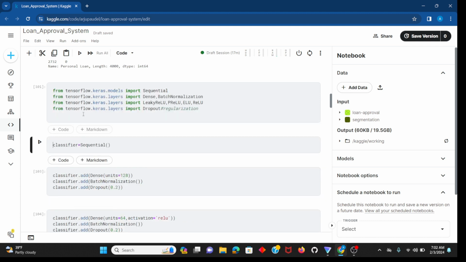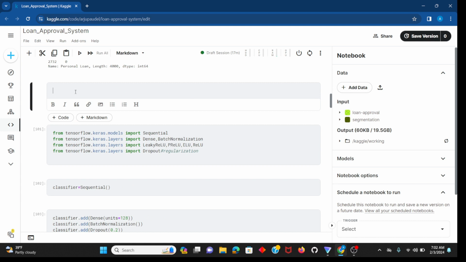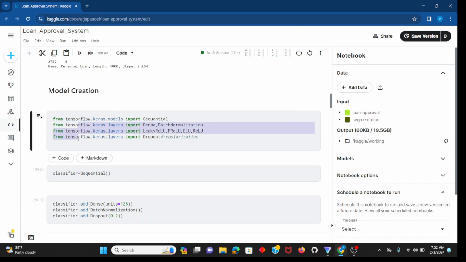Now let's do the model creation part. I will explain the model creation part and show you the model.